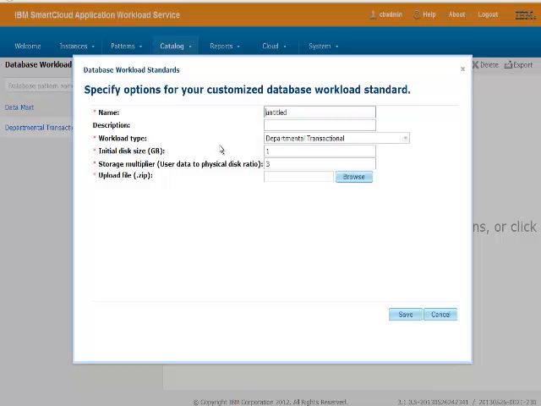I click on the plus and enter a name for this one: WL RPT DB, for example. I can give a description, like this, and I will browse and select the file. The file is currently uploaded and I save the workload standard.